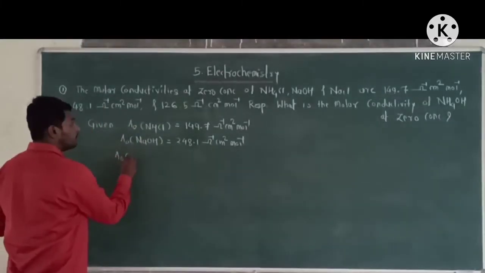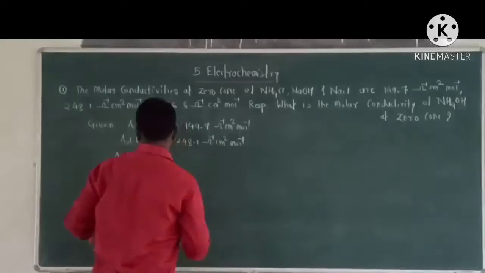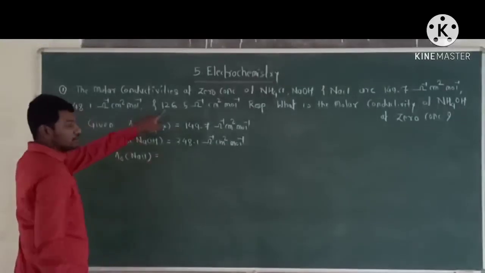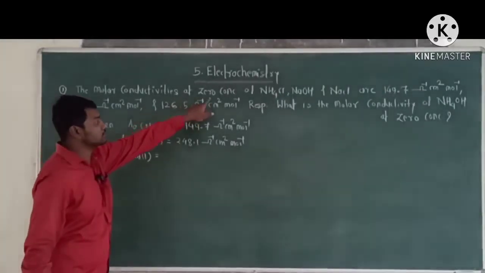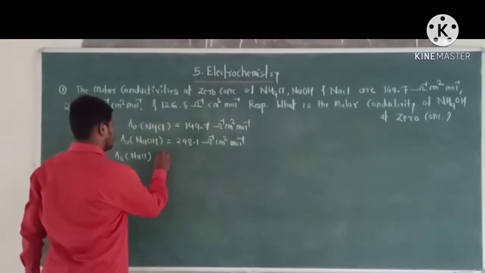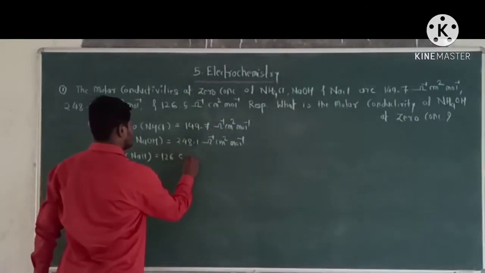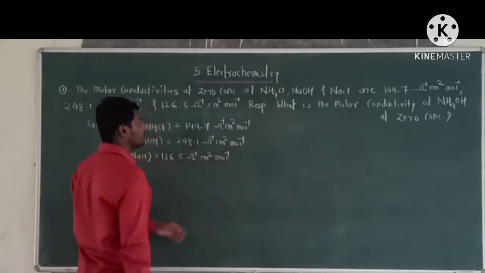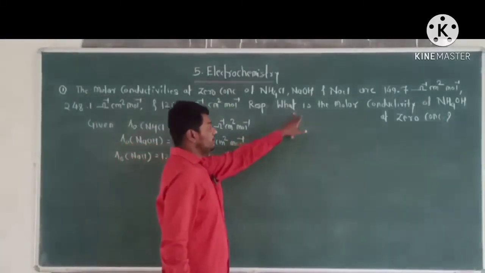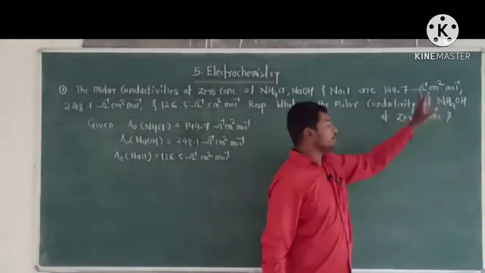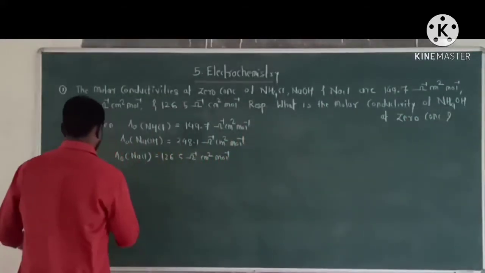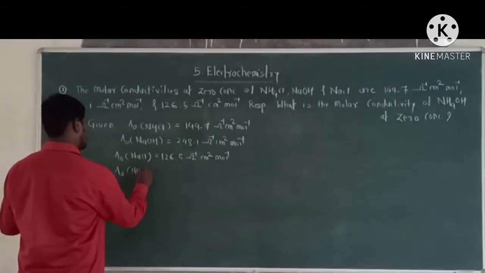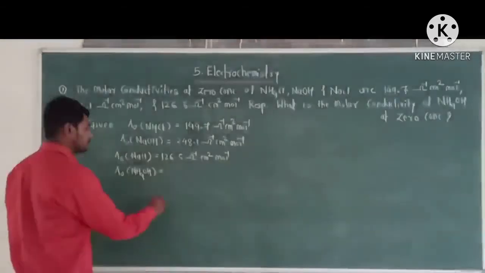Molar conductivity of NaCl at a 0 concentration is 126.5 per ohm centimeter square per mole respectively. What is the molar conductivity of NH4OH at a 0 concentration?